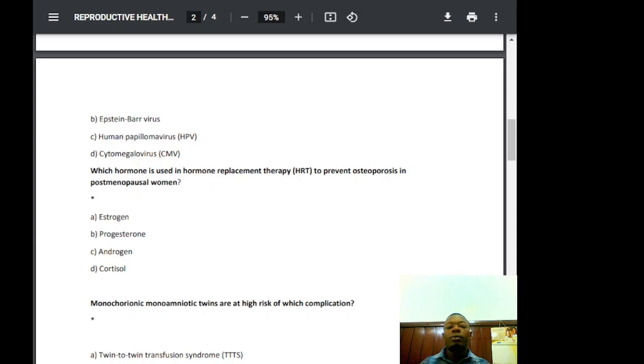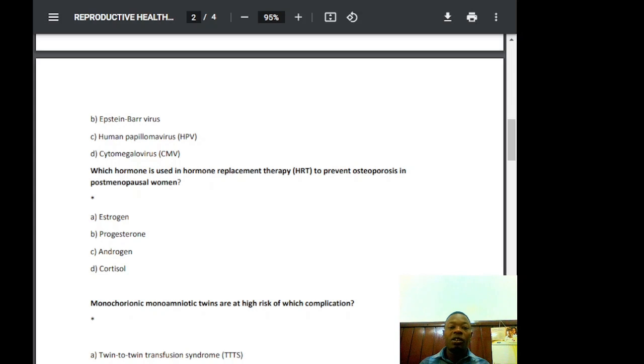So what is osteoporosis? That is one thing. Osteoporosis is a progressive bone disease. It is always characterized by low bone density, increased bone fragility, and higher risk of fractures. It is particularly common in postmenopausal women due to the decline in estrogen levels after menopause. So how does estrogen prevent osteoporosis? Estrogen plays a crucial role in maintaining bone density through several mechanisms.